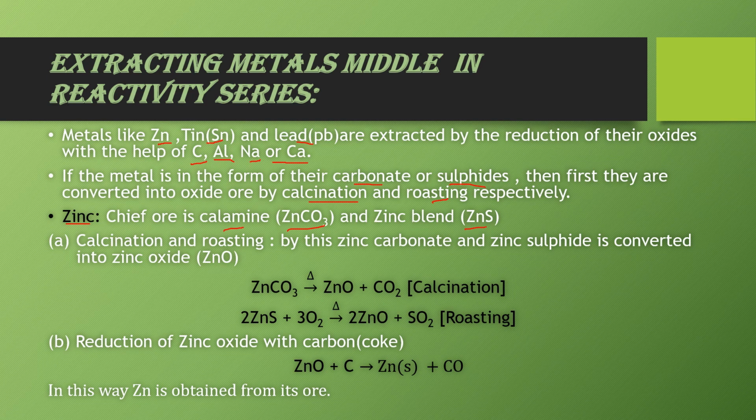Now the second step is reduction of zinc oxide with carbon. So when zinc oxide reacts with carbon, carbon acts as the reducing agent here. It is converted into zinc solid and carbon monoxide. In this way zinc is obtained from its ore.